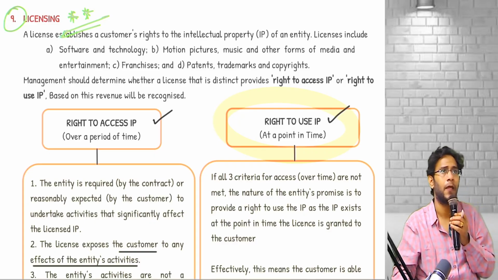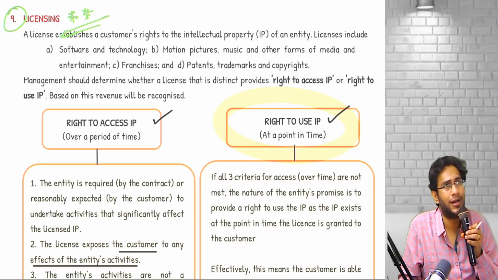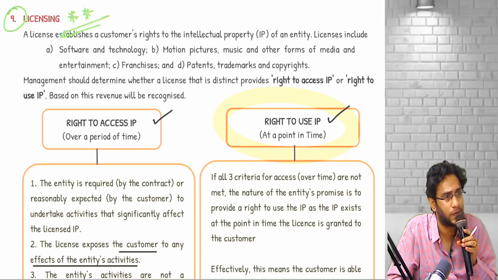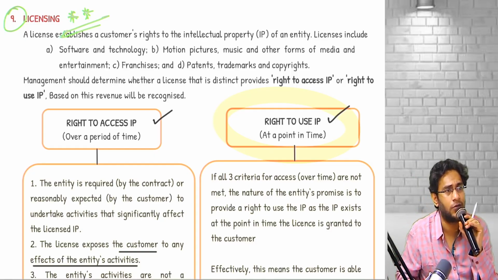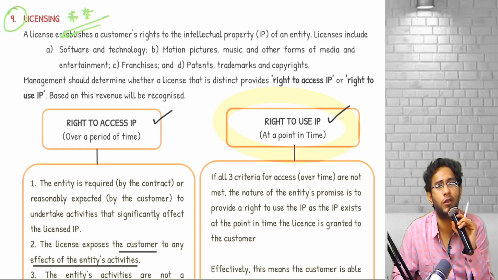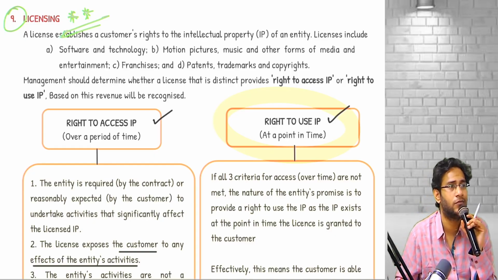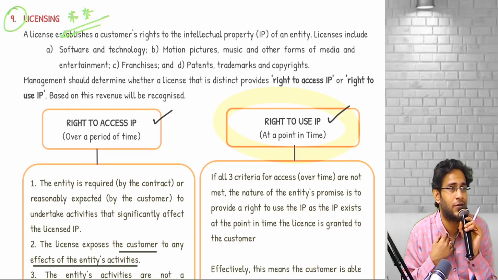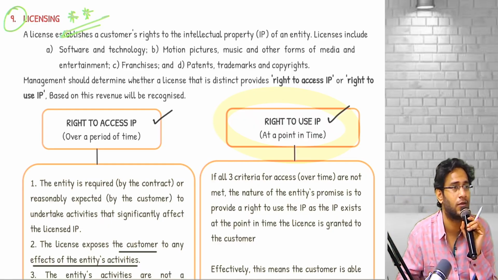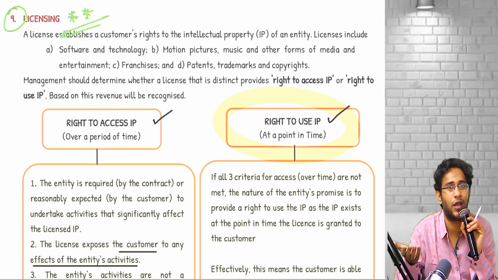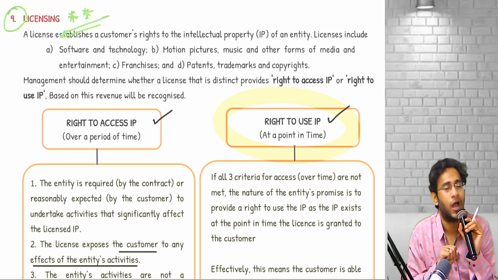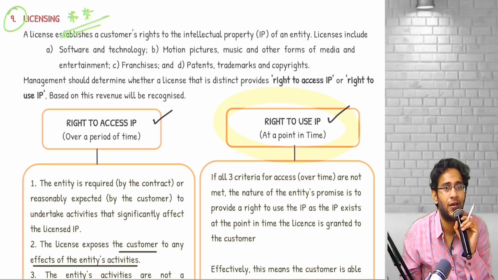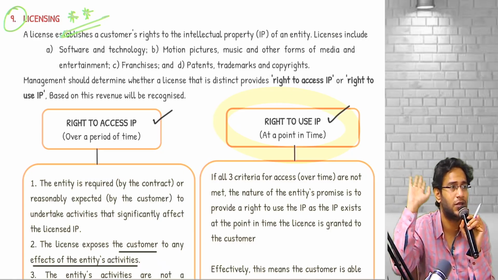Next, another example. Let us say I am the producer of one old classic movie from 35 years back. Music director Ilayaraja made one song, and I have the rights to that song. Now you are a TV commercial company. Sir, in our ad, that hero will be singing a song, Raja Sir's song. But you have the rights. Kindly give us the rights so that we will use that song for the next 2 years. No problem, pay me 10 lakh rupees. I took 10 lakh rupees and I sold the song. That hero will hum that song in the ad, and that company can display this ad for the next 2 years.